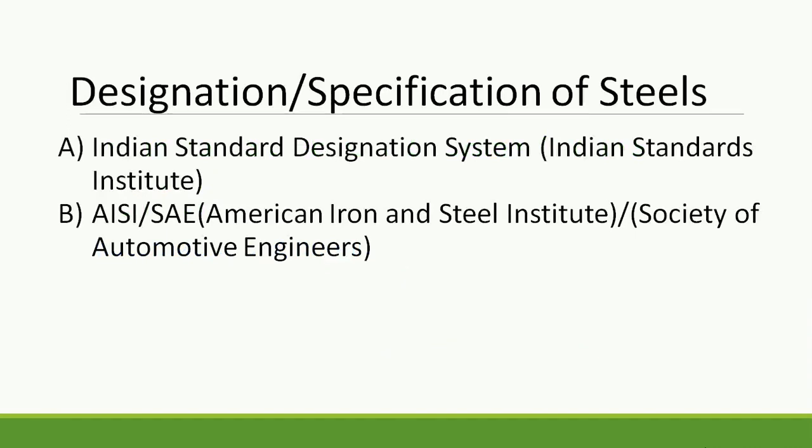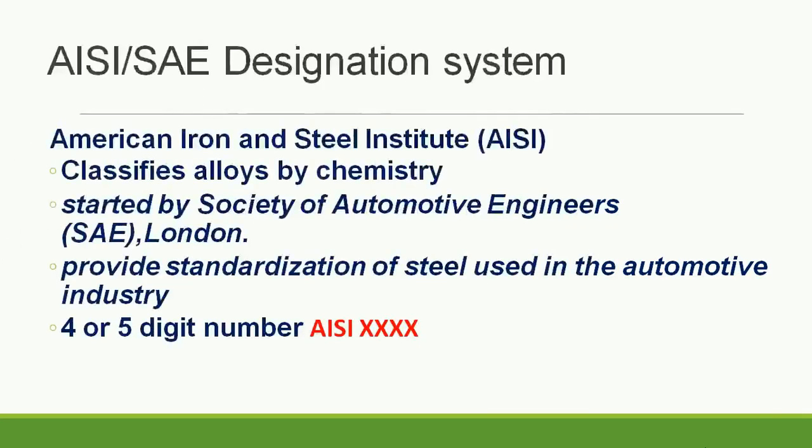So there are two types of designation system that we have to study. The first one we have already covered, that is the Indian Standard Designation System, which is based on the Indian Standards Institute, and another one is the AISI or SAE type of designation system, which we are going to continue in today's video. The AISI or SAE designation system is a designation system which is used universally all over the world most of the time.